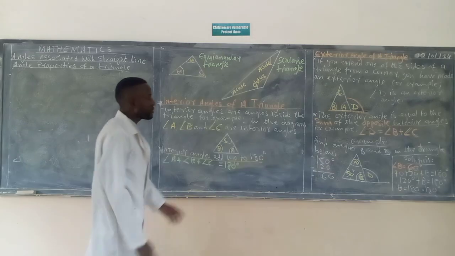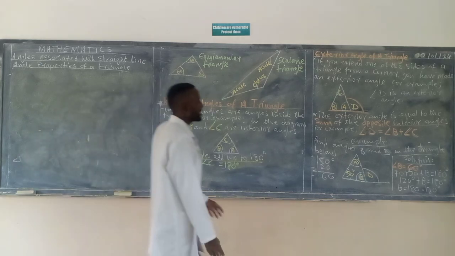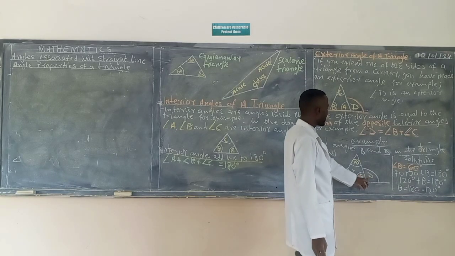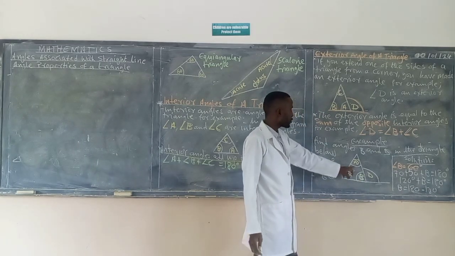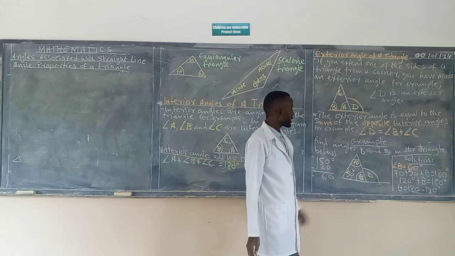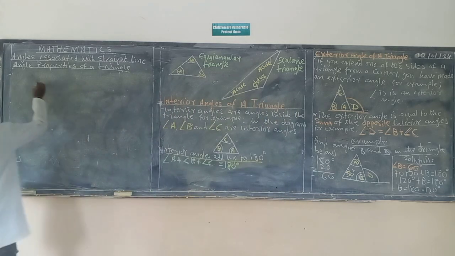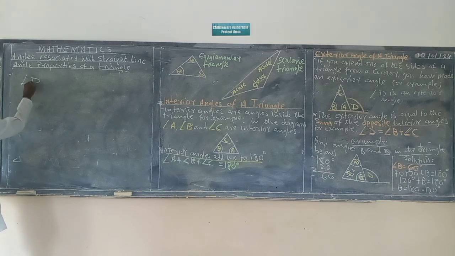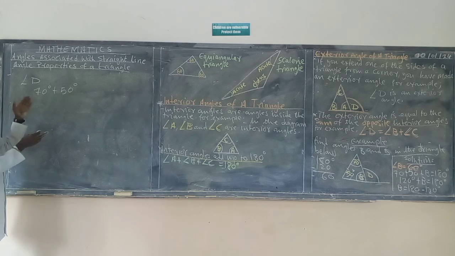Okay, so my D now, find the value of D. We know this angle here is D. We know this one is 60, so we need to find this. So we are going to add 50 plus what? 70. To find angle D, we need to add 70 degrees plus 50 degrees, and hence we have the angle D.